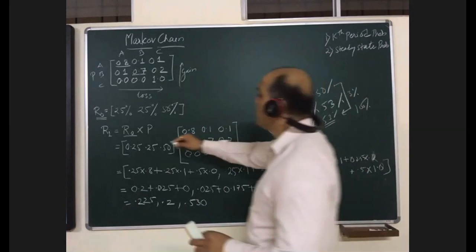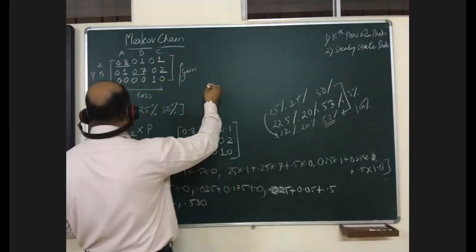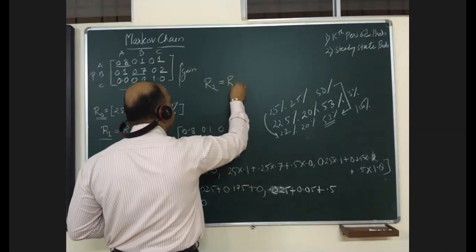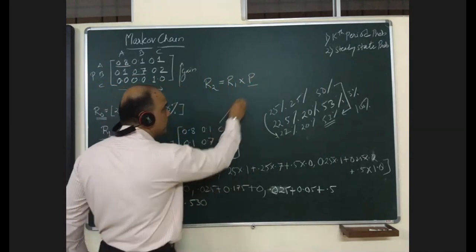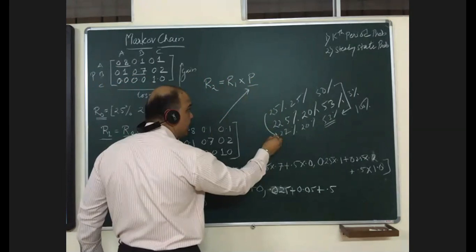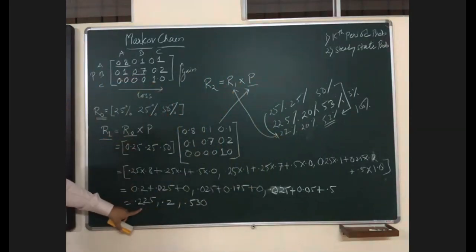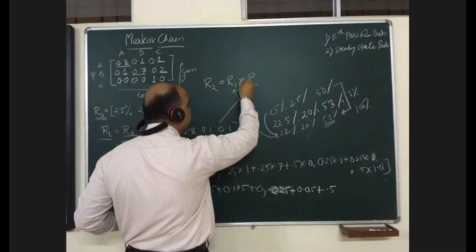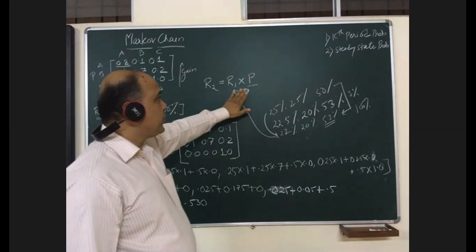Fine. If somebody asks you about 2 periods, meaning the market share after 2 years, what you will do is take the transition matrix and the new values which you got, R1 you calculated here, into P. For 2 periods, or maybe after 2 years, what will be the market share?